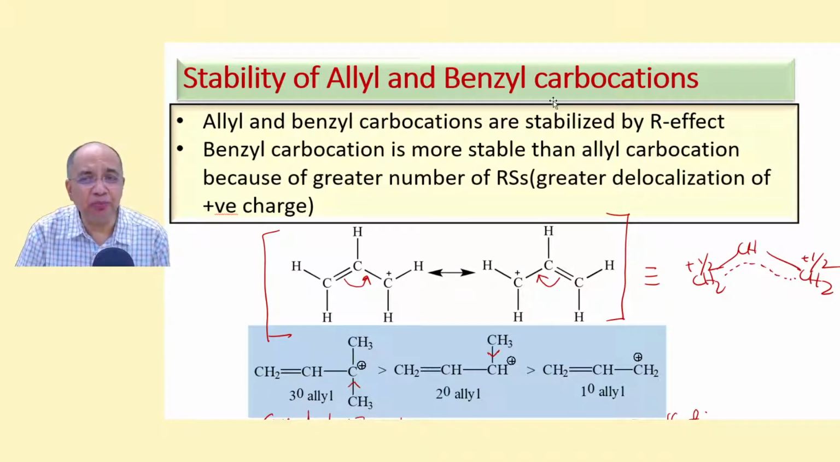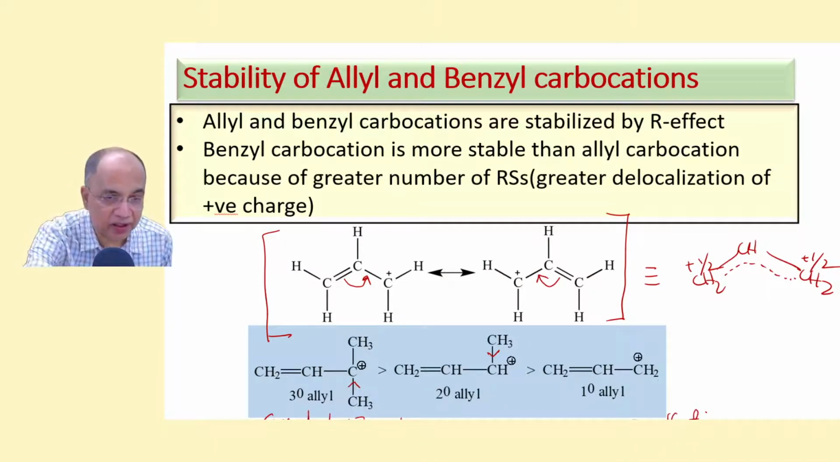This is very simple. Allyl and benzyl carbocations are stable due to R effect, because this is allyl. Allyl has another equivalent RS. These two are equivalent, so the charge is equally shared between the two terminals, and the bond order is exactly 1.5, for which allyl is stable because of R effect. But if you have a 3 degree allyl, 2 degree allyl and 1 degree allyl, definitely 3 degree allyl is more stable because of the additional plus I effect.